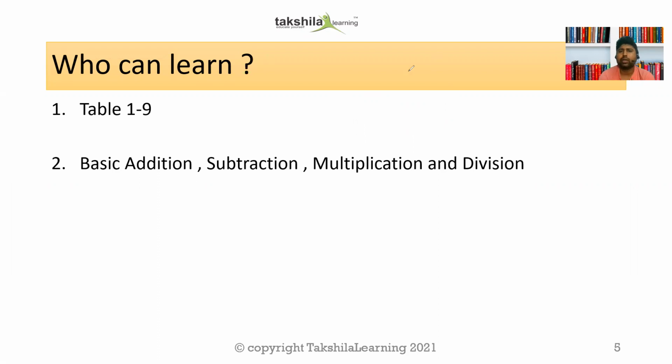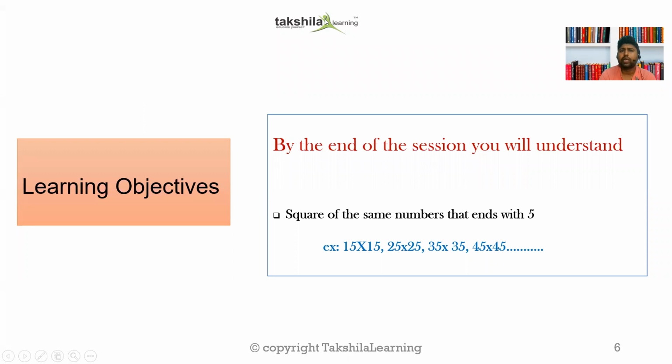That's the best, okay? Now talking about the objective of today's session, today we have taken a very, very basic example, that is how to square a number that is ending with 5, but not a different number, it has to be the same number. Like, you can take an example, 15 times 15, or 25 times 25, 35 times 35, maybe 105 times 105, and so on, right? The number which is ending with 5 and will have the same number, okay?